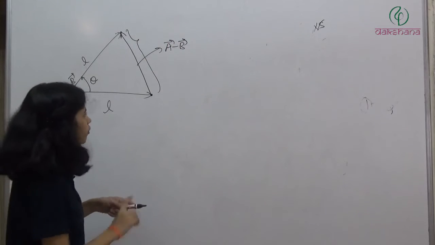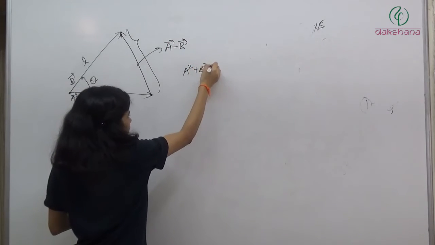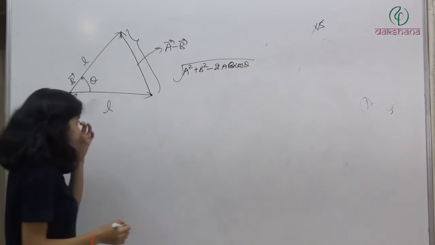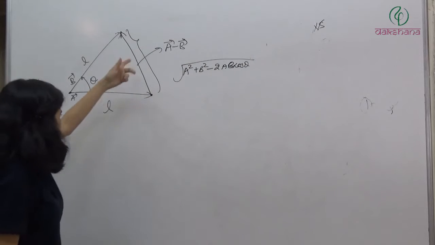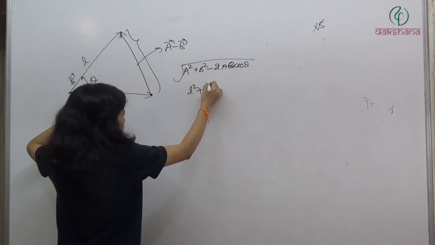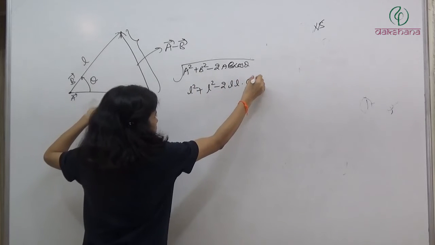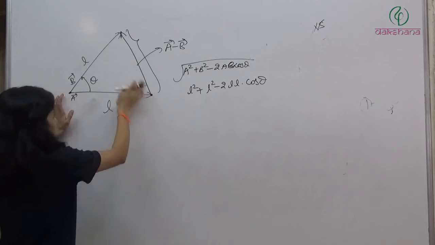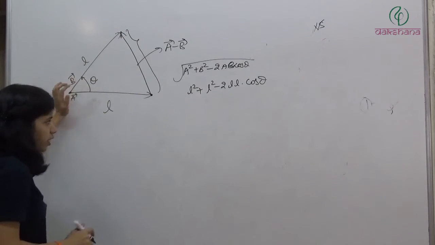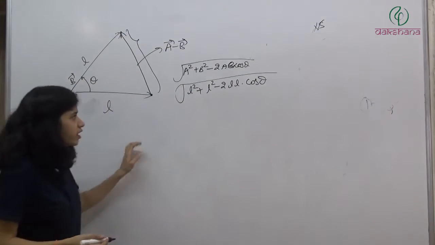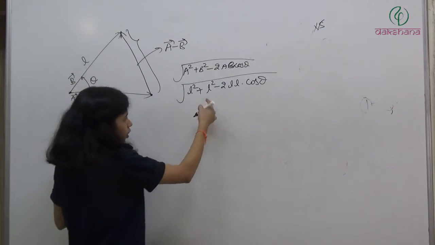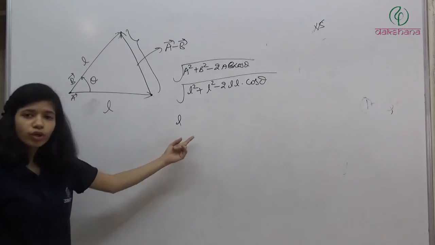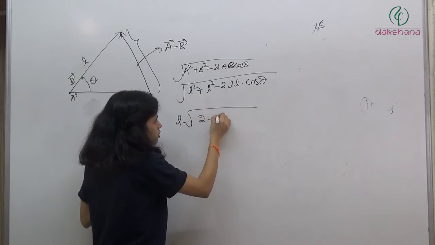We have a formula. What is that formula? A square plus B square minus 2AB cos theta. Now A square means the magnitude of A squared, that is L. So L square plus L square minus 2LL cos theta. The angle between them is theta. The magnitude of the first vector is L. The magnitude of the second vector is L. The angle between the vectors is theta. So the magnitude of the resultant vector will be like this. Now L square, 2L square. I can take L square common. And when it comes out of the root, it will become L. Inside we have 2 minus 2 cos theta.